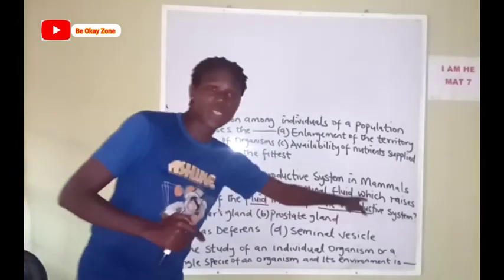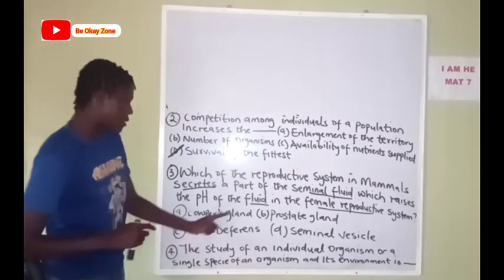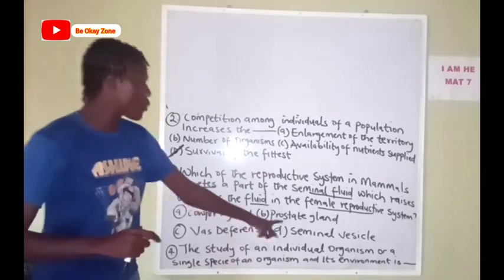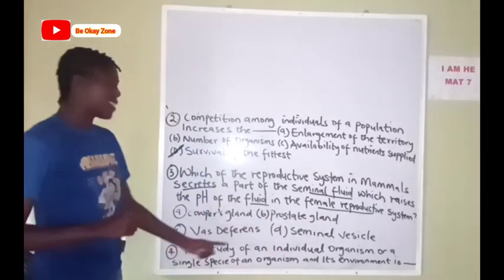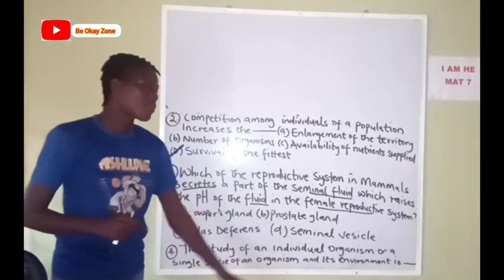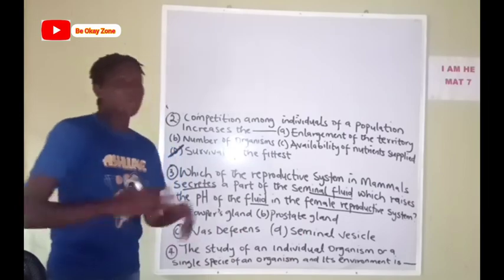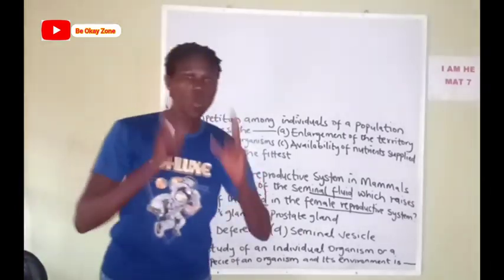So amongst these glands here, which of them secretes a seminal fluid that helps to raise the pH of the female reproductive system? A, we have the Cowper's gland. B, we have the prostate gland. C, we have the vas deferens. D, we have the seminal vesicle. Now let me analyze these options one after the other.